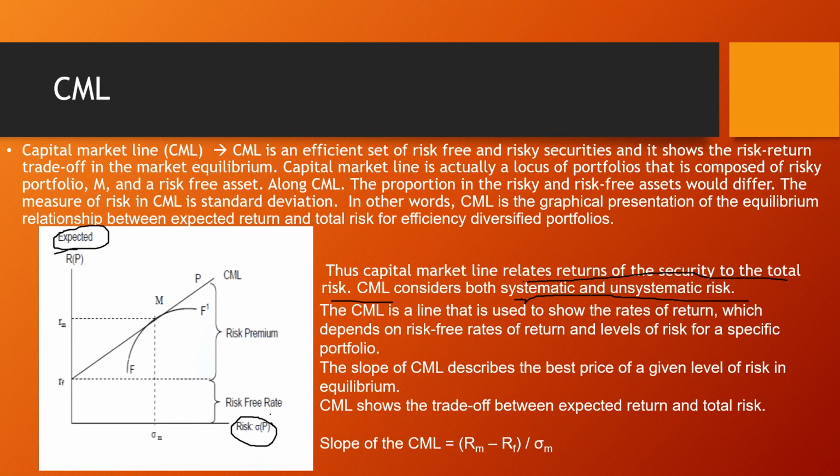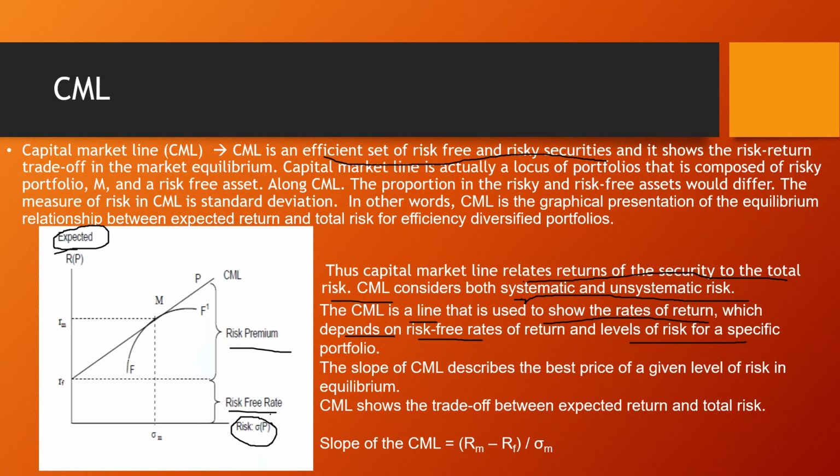CML is a line that is used to show the rates of return, which depend on risk-free assets and levels of risk for a specified portfolio. Also, it's an efficient set of risk-free and risky securities. It shows the risk-return trade-off. Here is the risk-free part and this is the risk premium part. So both are there, that is the risk premium and the risk-free rate.